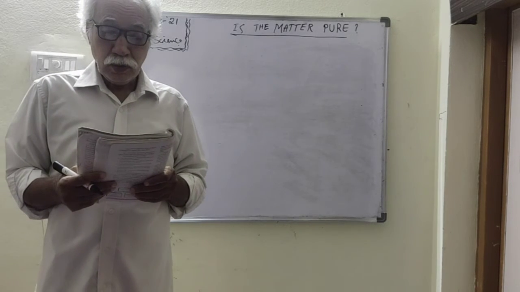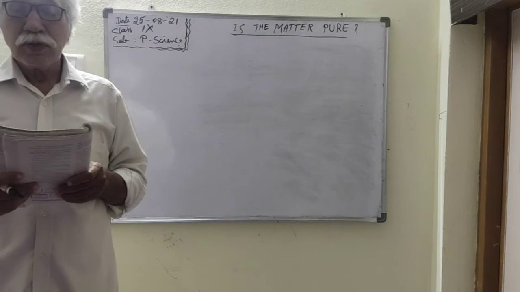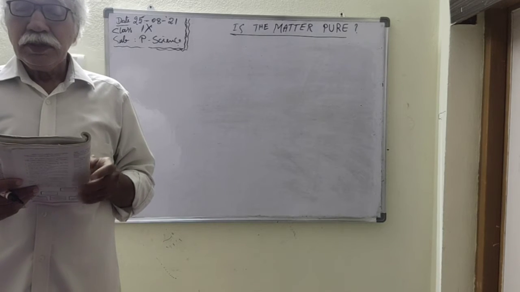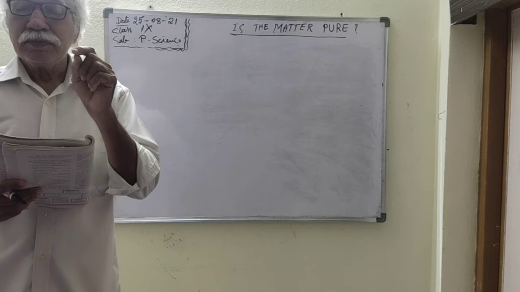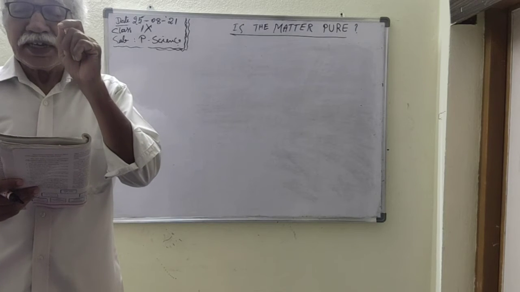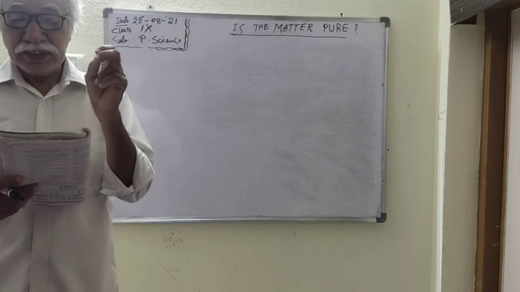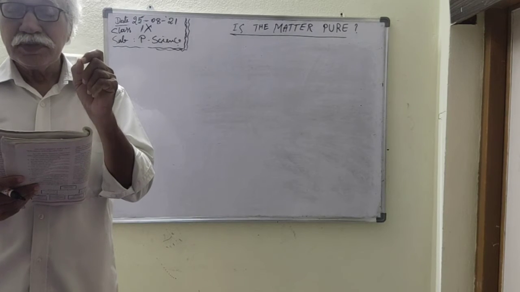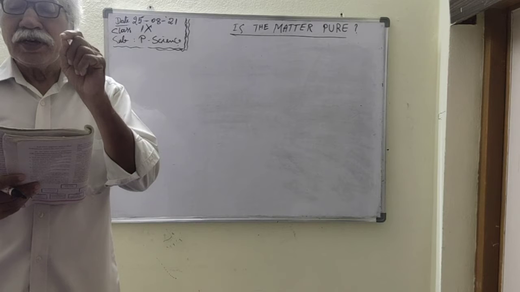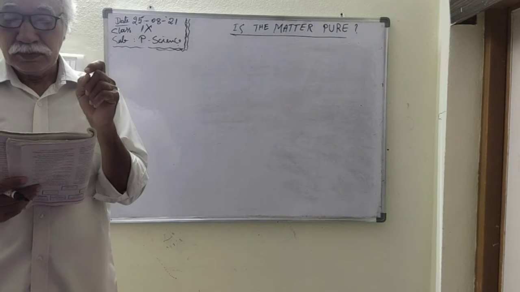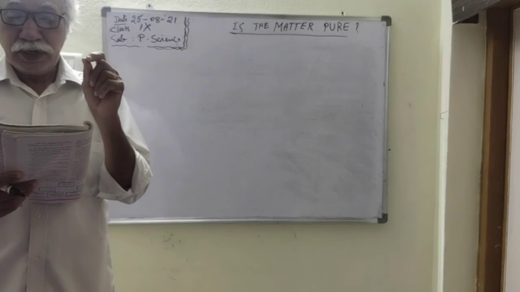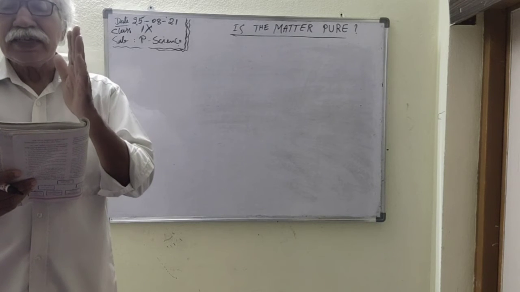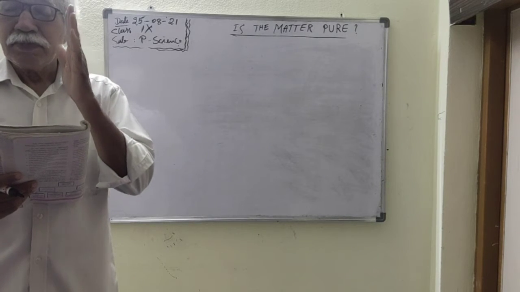Next, colloidal dispersion. Colloidal dispersion means the particles are smaller in size. The colloidal substance size is 1 nanometer to 100 nanometers. It is called colloidal particles.